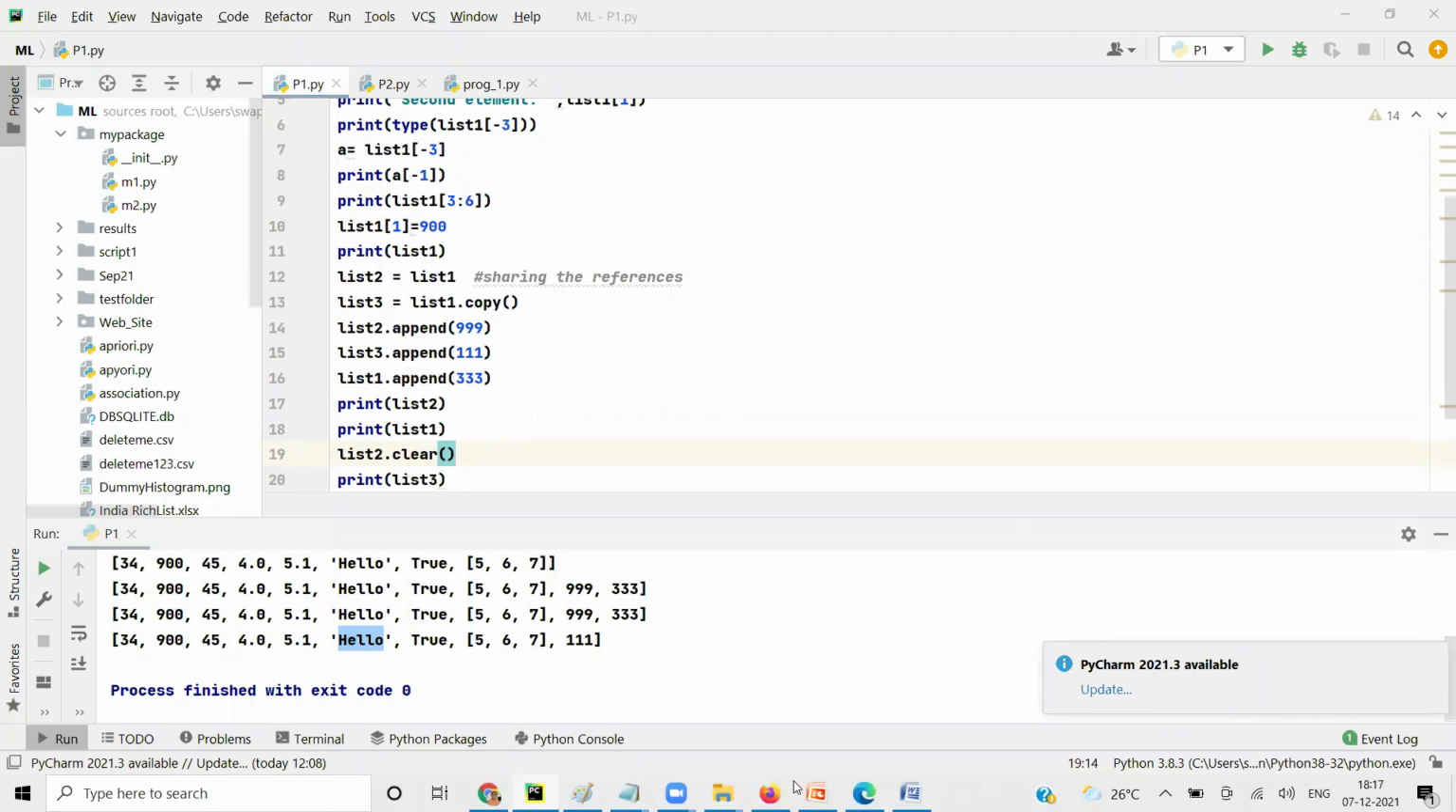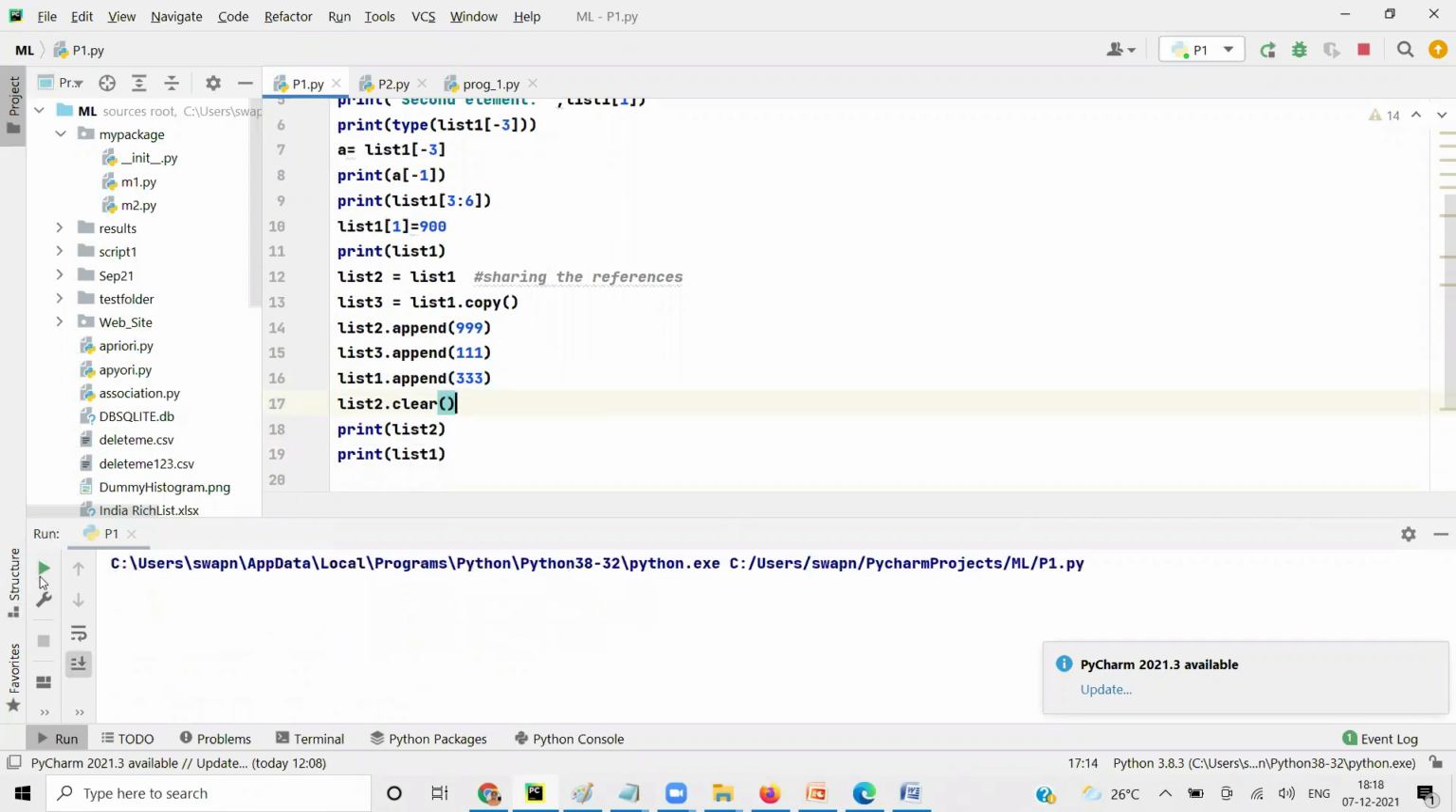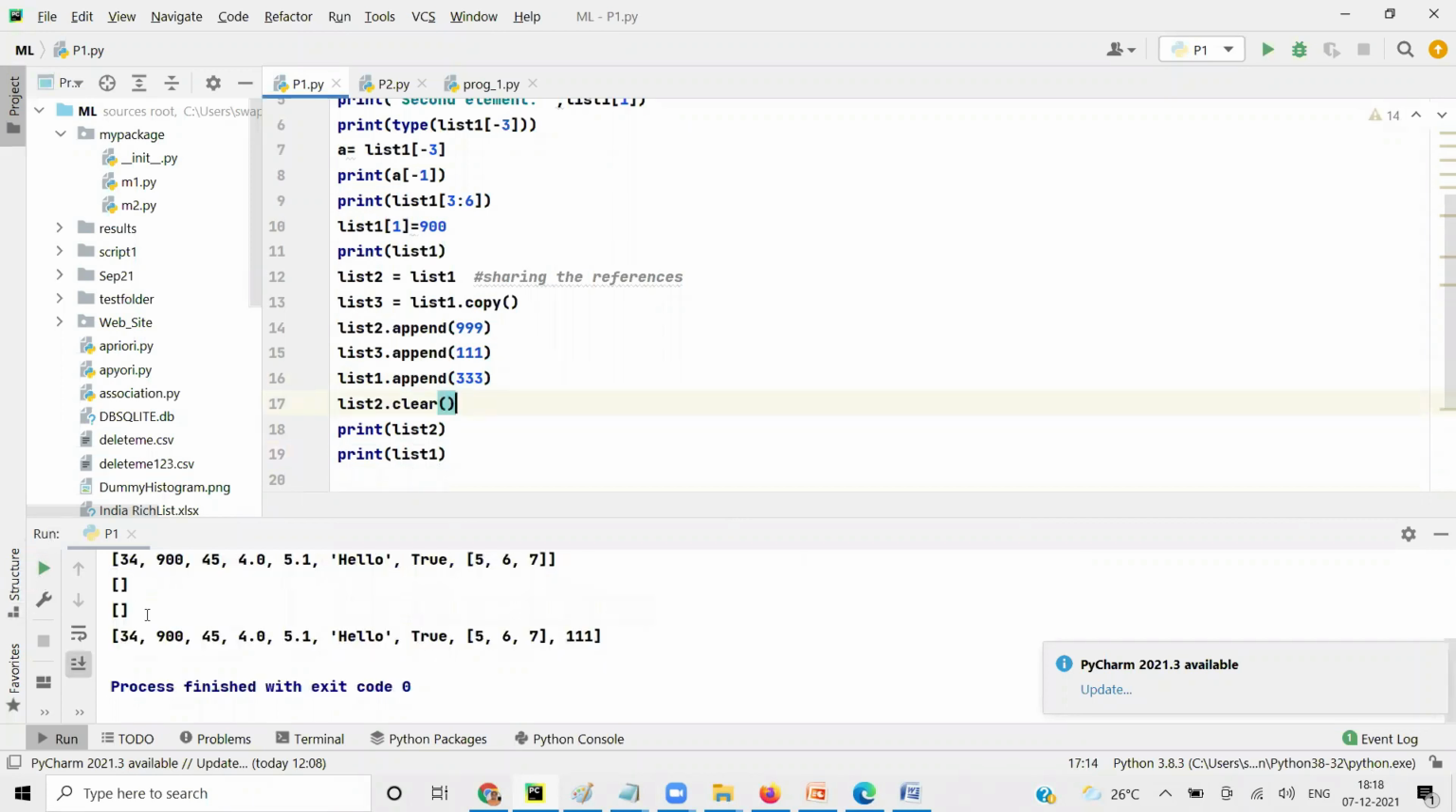so now I say list 2 dot clear, right? And I'll put it before adding 333, dot clear. So list 1 and list 2 both became empty, right?